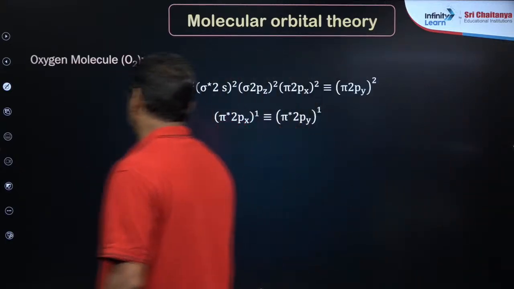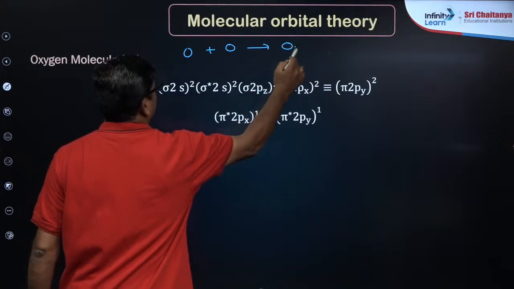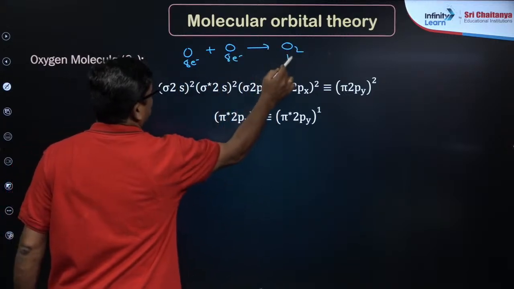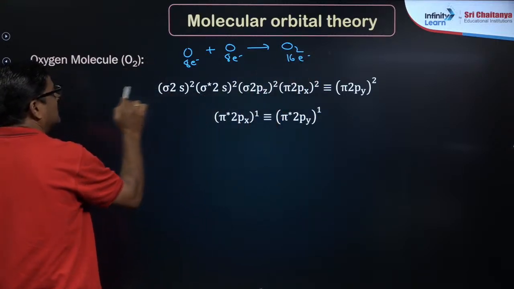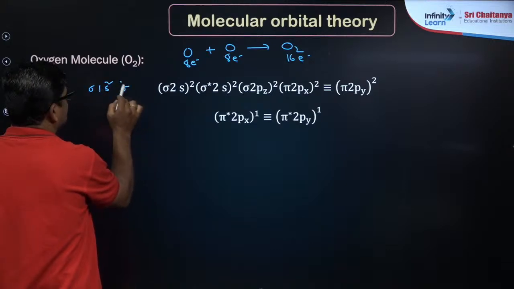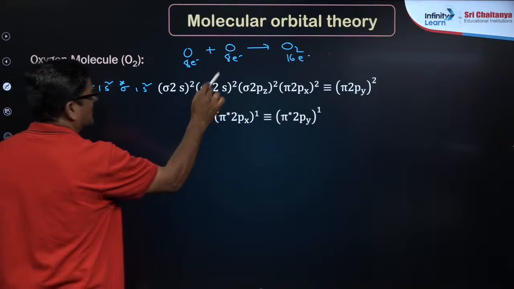Oxygen molecule: oxygen plus oxygen gives rise to the oxygen molecule, 8 electrons each, so 16 electrons. These 16 electrons are written like this: sigma 1s2, sigma star 1s2, sigma 2s2, sigma star 2s2.